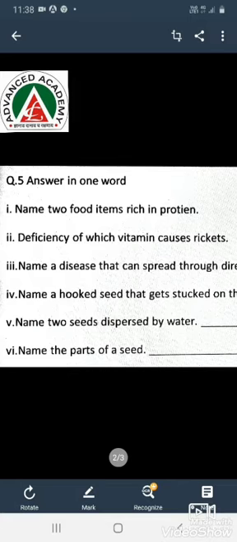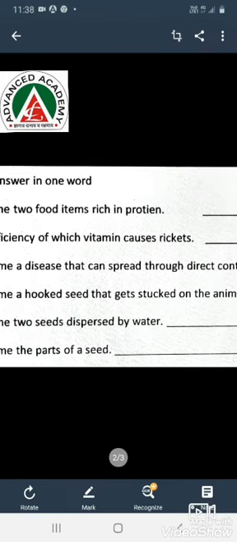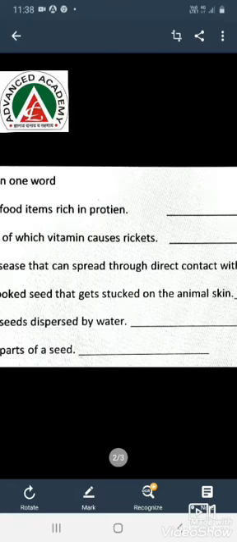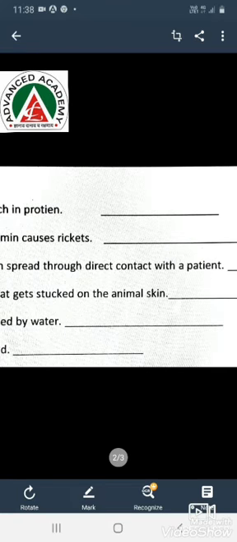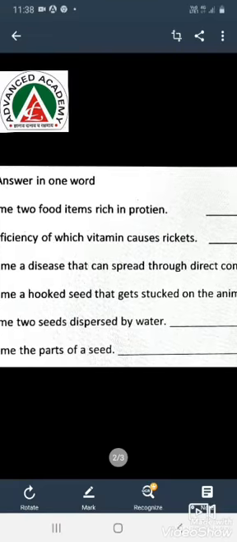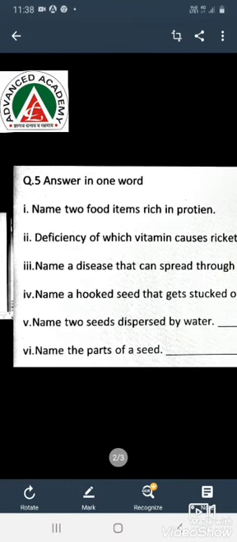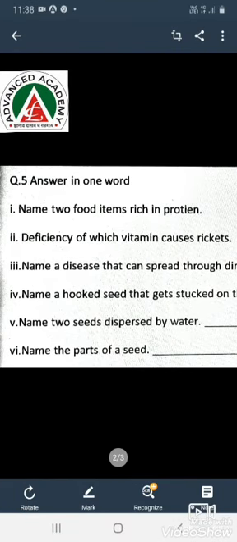Third, name a disease that can spread through direct contact with a patient. So you can write influenza, cough and cold, and at present COVID-19 is going on. It is also spread through direct contact with the patient. That is why it is said not to go out and maintain a safe distance from people.